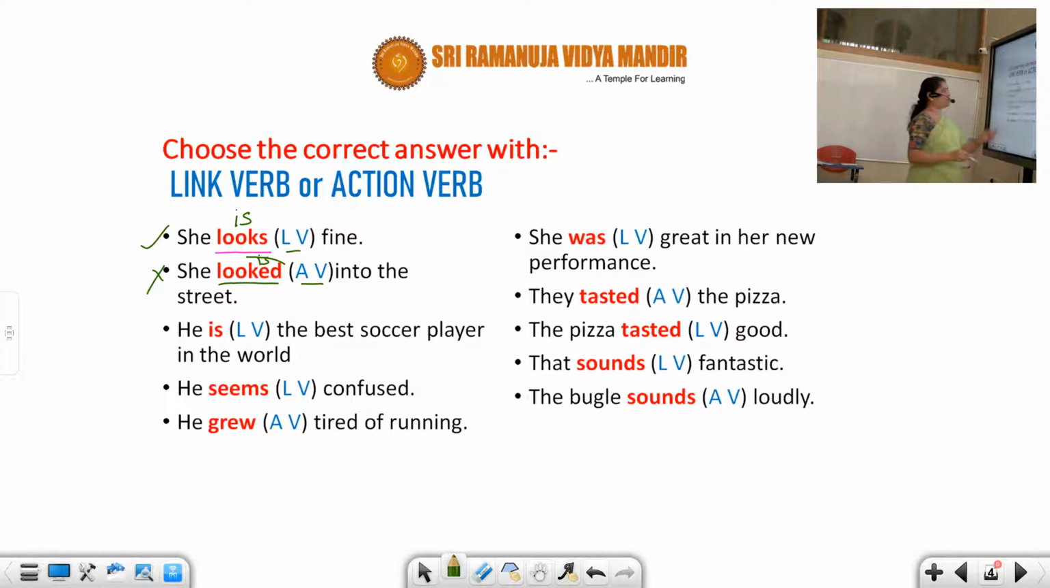Next one. Already there is is over here, so you don't need to apply it. Plain, simple. It's a linking verb. Next one is seems. He seems confused. I'm replacing seems with is.